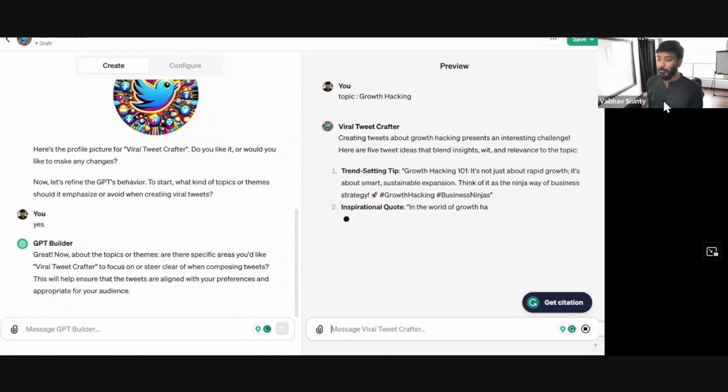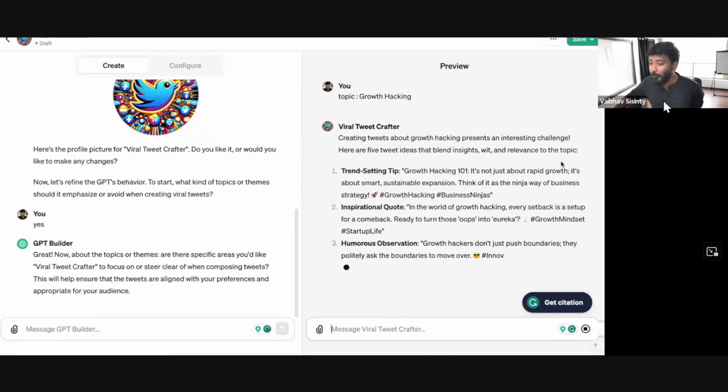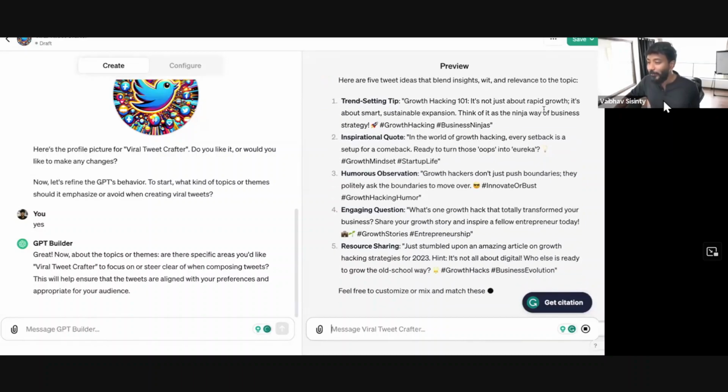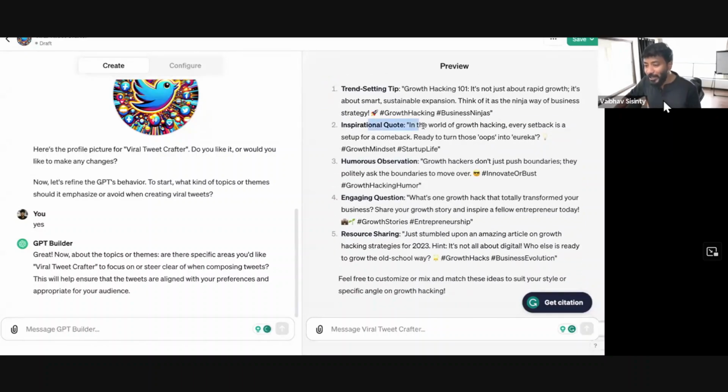And there you go. See this, the first tweet, growth hacking 101. It's not just about rapid growth, it's about smart, sustainable execution. Think as a ninja way of business strategy. Inspirational quote. The word of growth hacking, every setback is a setup comeback. Oh, damn, this is a good one. Ready to turn those into Eureka growth mindset. Growth hackers don't just push boundaries, they pull ask boundaries to move over.